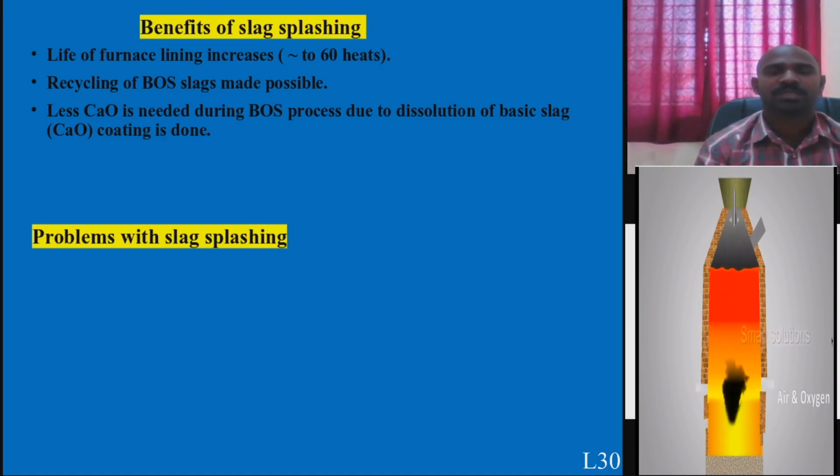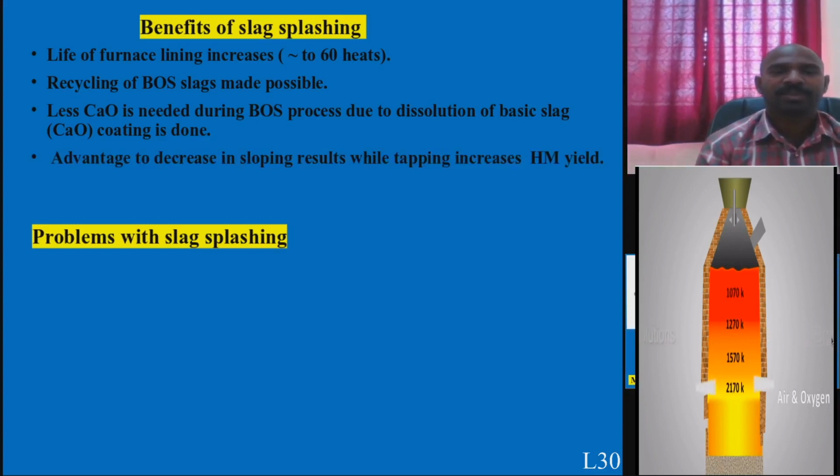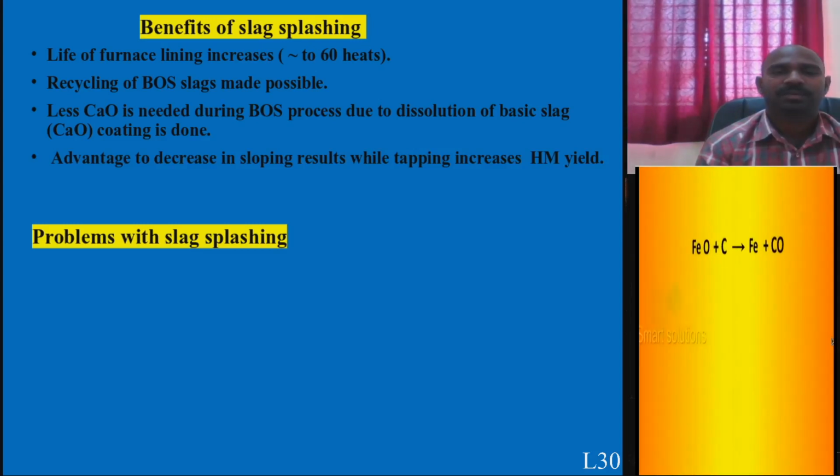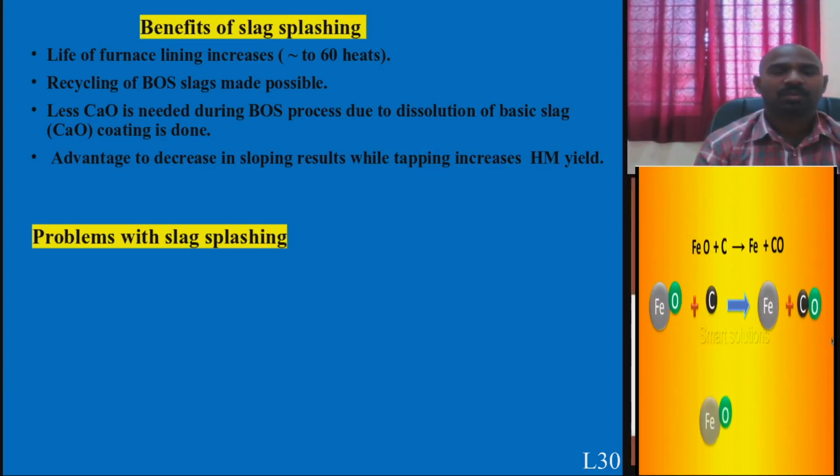It reacts with the molten pig iron, forms CaS, and also reacts with FeO. Another advantage is that you can decrease the sloping of the LD converter vessel while tapping, since the coating has been made. So it allows decreased sloping.